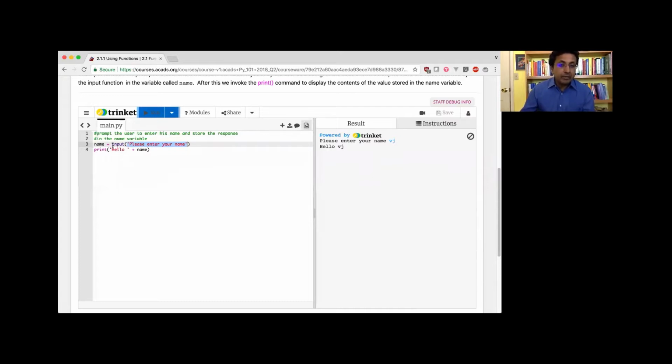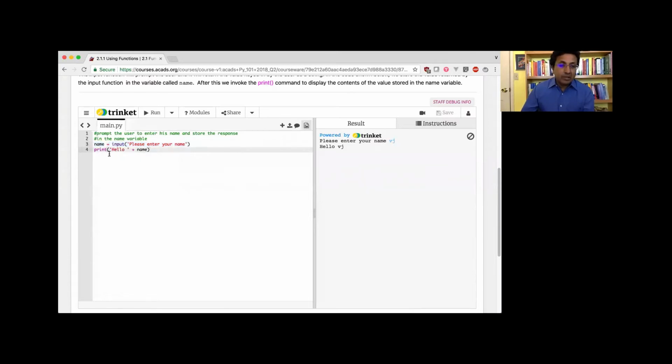Okay, so the input function is extremely useful. Like all functions, it has a name. There are parentheses for the parameters. And then in this particular case of the input function, it goes to the console, it prints out the message, waits for an input, and then returns it. Now, what I have done in this program is I've taken the information that comes back from this input function, and I put it into this variable called name, right? And then I'm just printing a message.